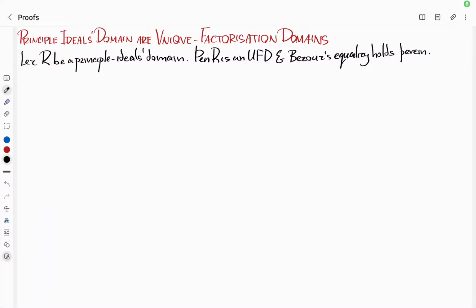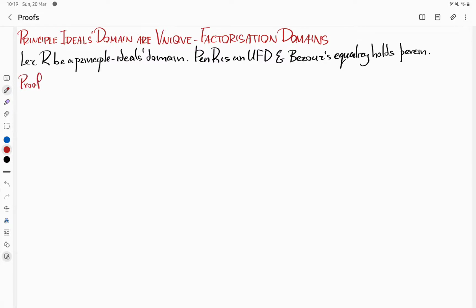In this video, we'll be showing that if we have any principal ideals domain R, then R is necessarily a unique factorization domain, and Bezout's equality holds therein. Now, onto the proof.